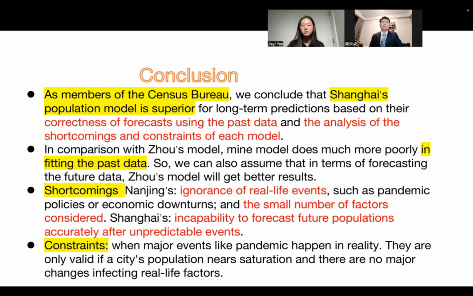Both models have constraints when unpredictable events happen. They are only valid if a city's population nears saturation, and there are no major changes affecting real-life factors.